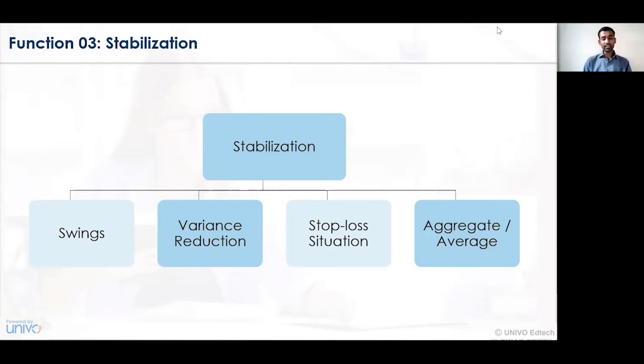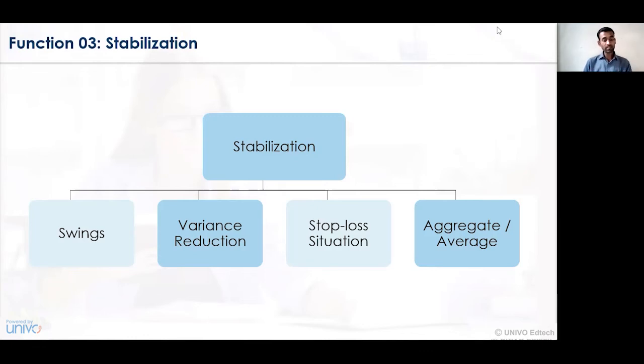And lastly, the aggregate or the average situation. The aggregate or average situation applies to a concern wherein whatever loss has been incurred, the average of all those losses will be taken into account, and based on that, the loss will be incurred, suffered or provided. So it is the aggregate of all the transactions. Now, if it is a single policy, then it does not apply.